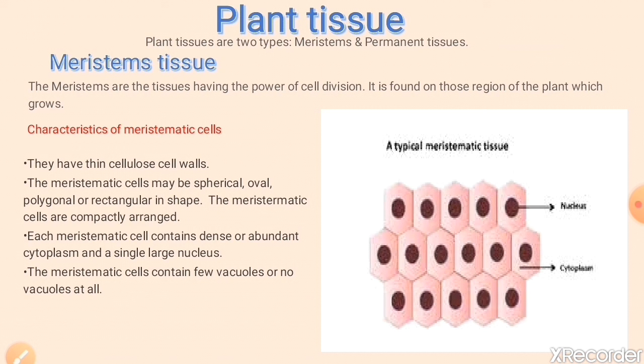So meristematic tissues are formed of cells that have the ability to divide continuously throughout their life and help in increasing the length and the girth of the plant. प्लांट की लेंथ और उसकी गर्थ को इंक्रीज करने में हेल्प करते हैं.